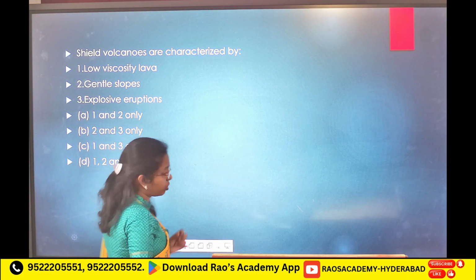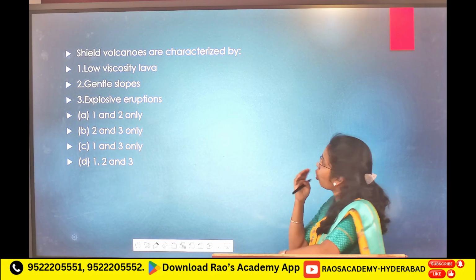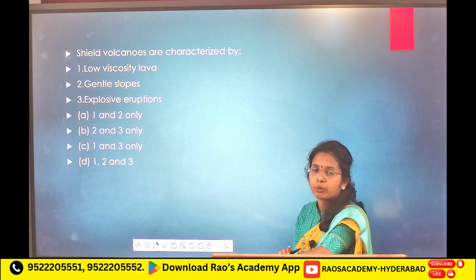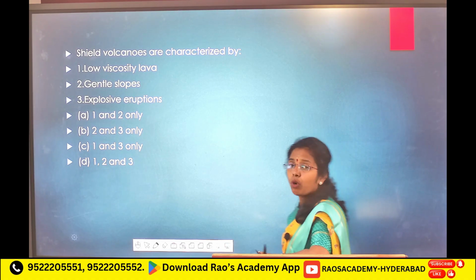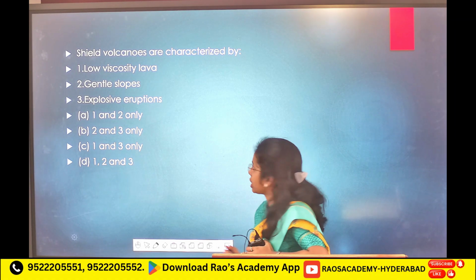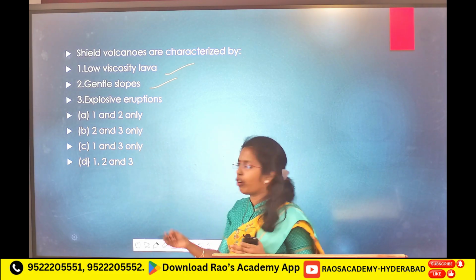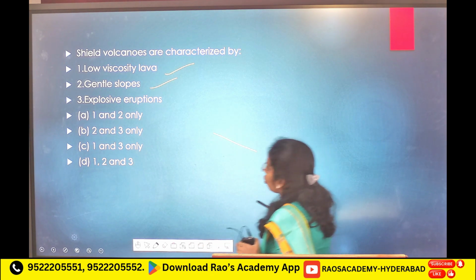Shield volcanoes are characterized by: low viscosity lava, gentle slopes, explosive eruptions. What are the characteristics of shield volcanoes they are asking? Low viscosity lava? Yes, true. Gentle slopes? Yes, they flow slowly, because of that you will see gentle slopes, not steep slopes.